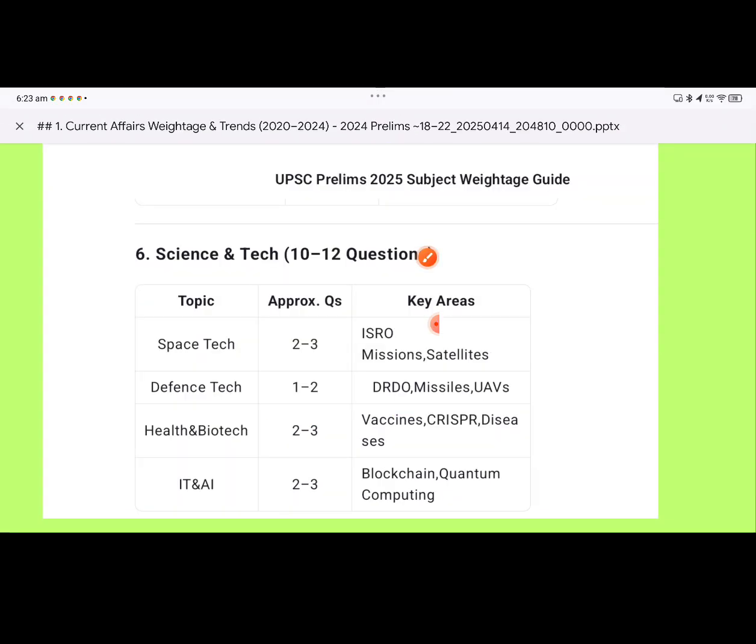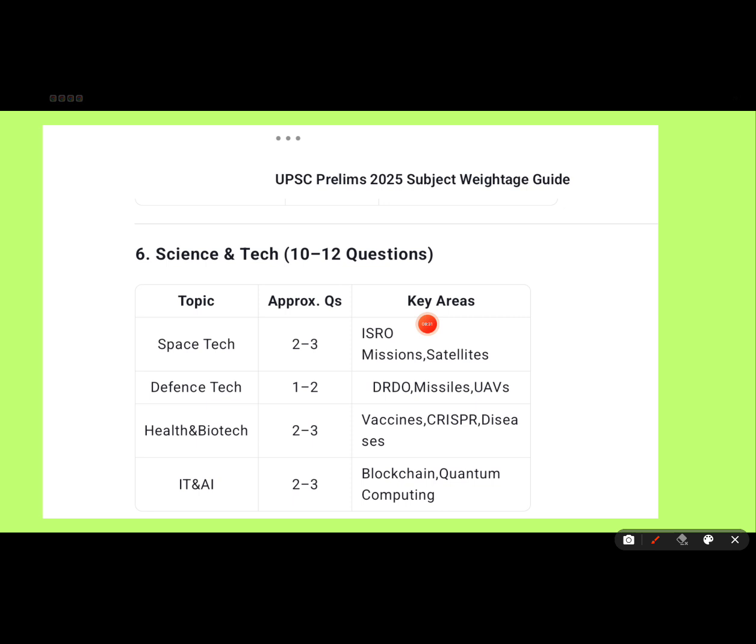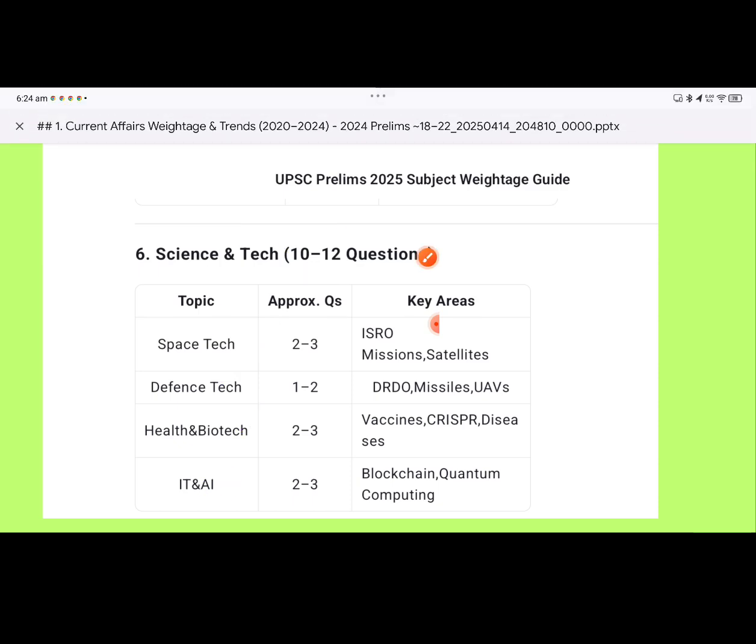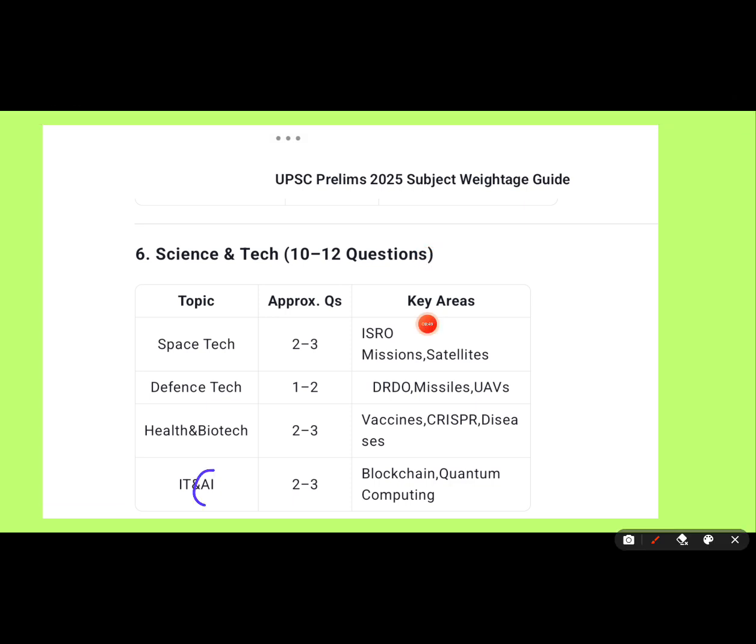Okay. Next topic is science and technology. Very, very, very important. We have science and technology separately, 10 to 12 questions you're getting from this. Subtopics can be like space technology, defense technology, health and biotechnology. Now AI is very, very, very important. So you can expect a question on Indian AI, ChatGPT, DeepSeek like that. Space technology can get 2 to 3 questions. ISRO missions, recent ISRO missions like Chandrayaan 3, you can focus more on that.